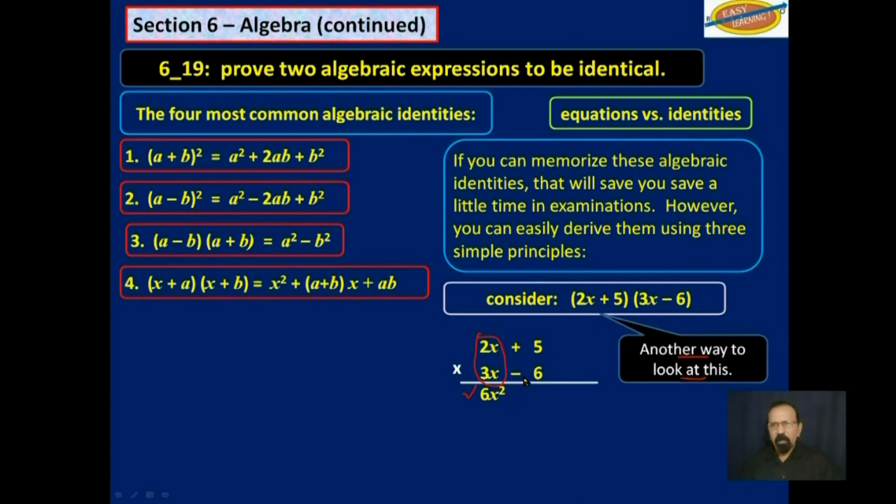Then we multiply those two and we get that. And finally, you multiply this one by that, you get this, and multiply this one by that over there, you get that. Those two will give us positive 3x with the rest of the stuff following. So 6x squared plus 3x minus 30.